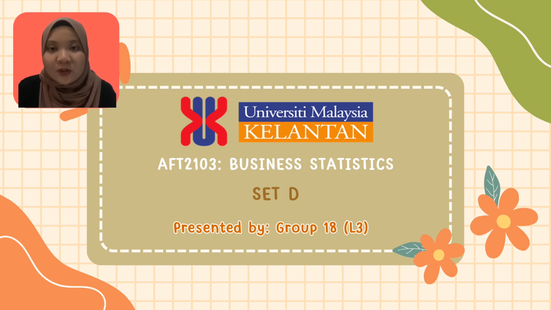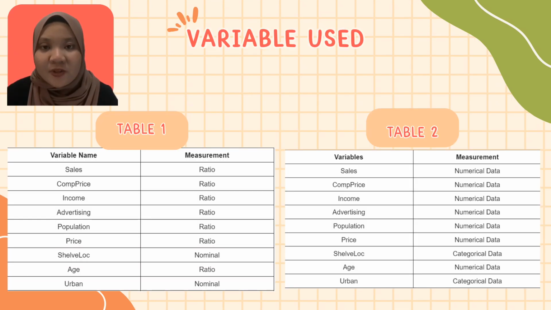Today I'm going to present about the variables that we use in our statistics report assignment. Data description is the process of describing and presenting data in a practical and comprehensible manner. For this project, a dataset of 400 observations shows us a dataset of Chai car seats at 400 different stores. Based on the group member with the lowest metric number, we chose 150 randomly chosen cases out of 400. In this table, numerical data and categories have been employed for categorizing these variables. Numerical data are quantitative, while categorical data are qualitative.